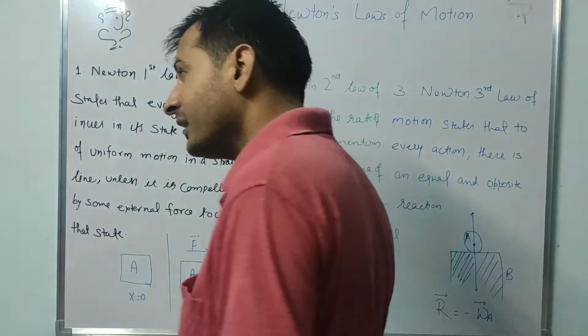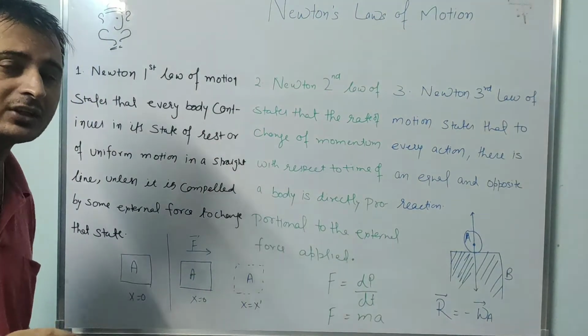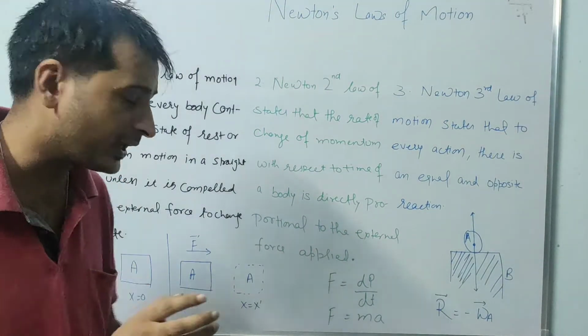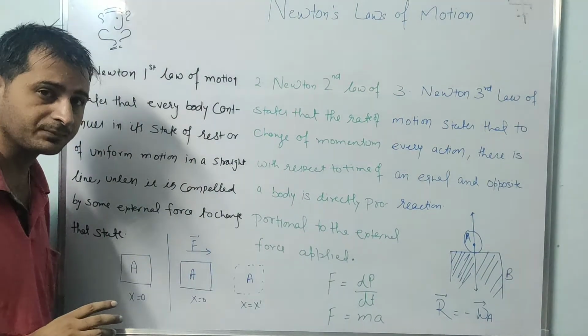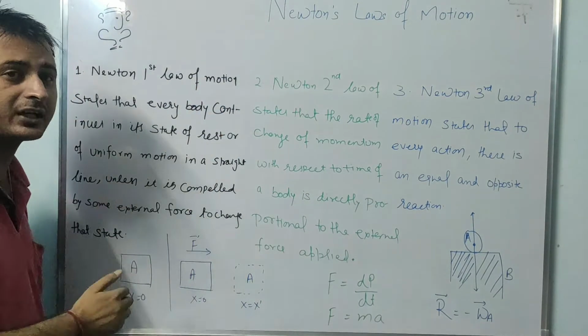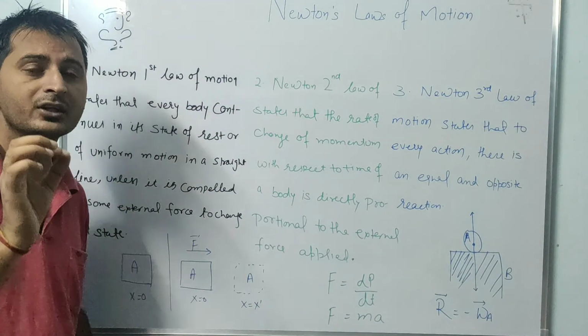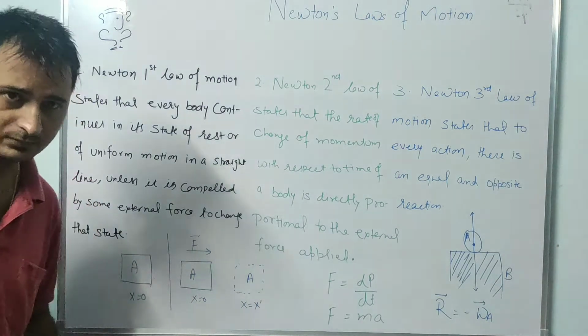This happens only because of the external force. That is the basic description of Newton's first law.